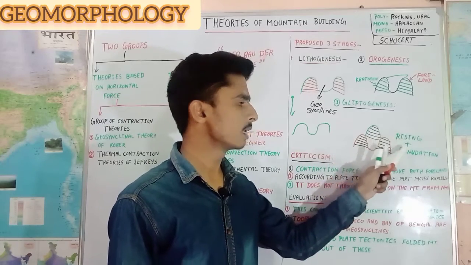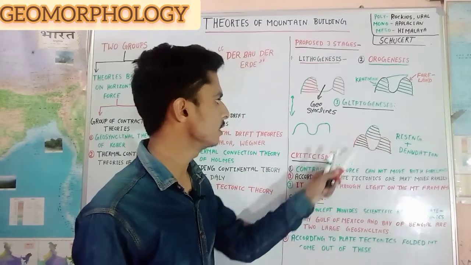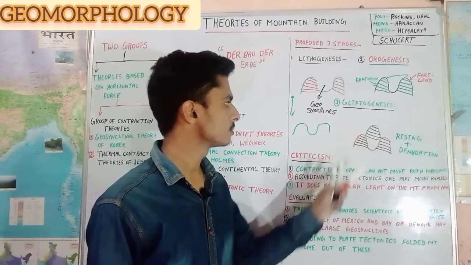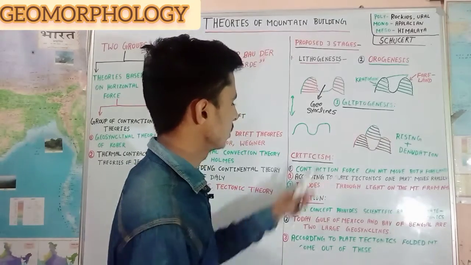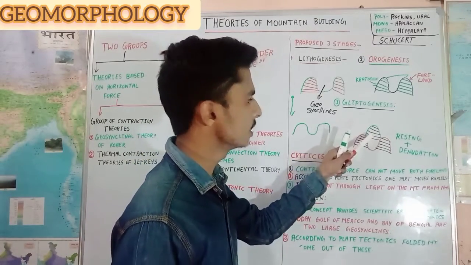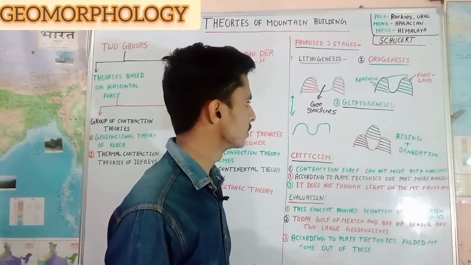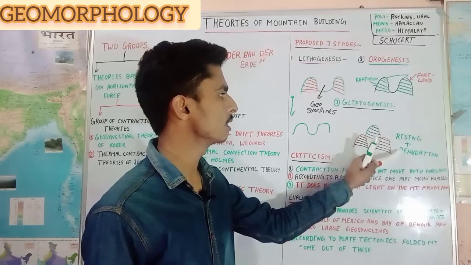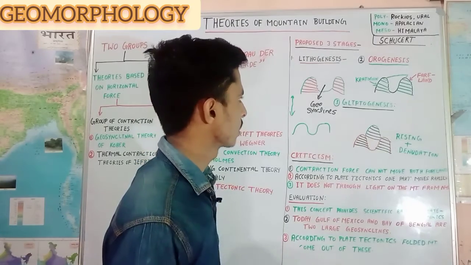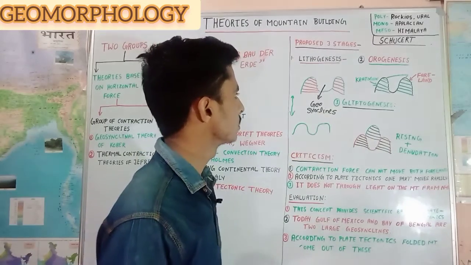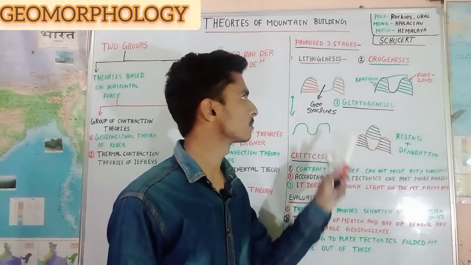This is the stage of rising and denudation. In this stage, there is formation of mountains and also denudation of mountains. So it is called the rising and denudation stage.